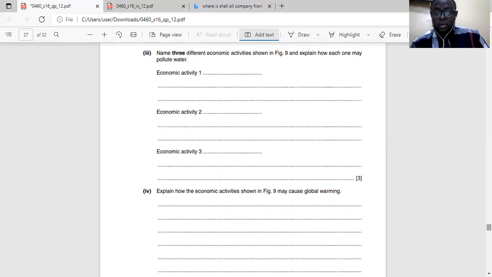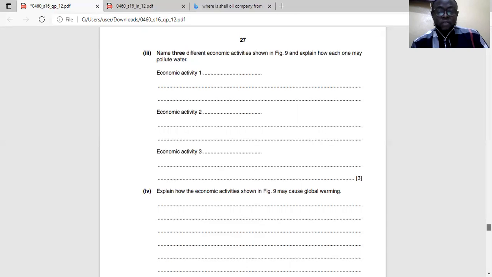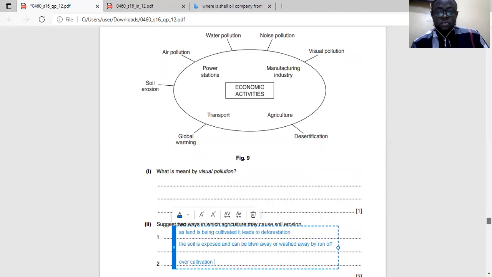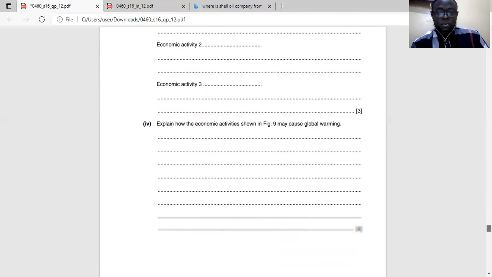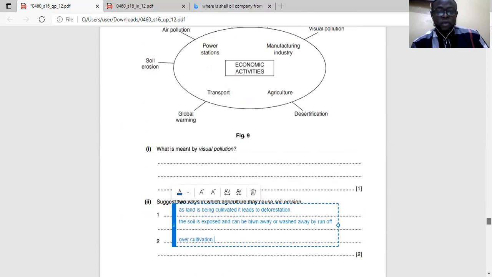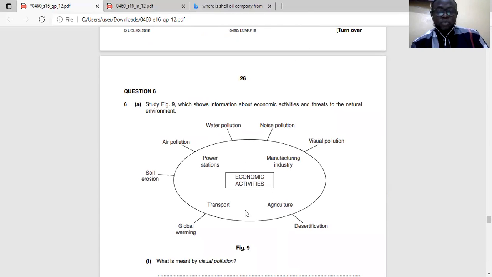Explain how economic activities shown in figure 9 may cause global warming. It's a formal question, so you just have to be brief. Manufacturing industry releases carbon dioxide into the atmosphere, and that causes global warming. Agriculture, I just talked about fertilizers.